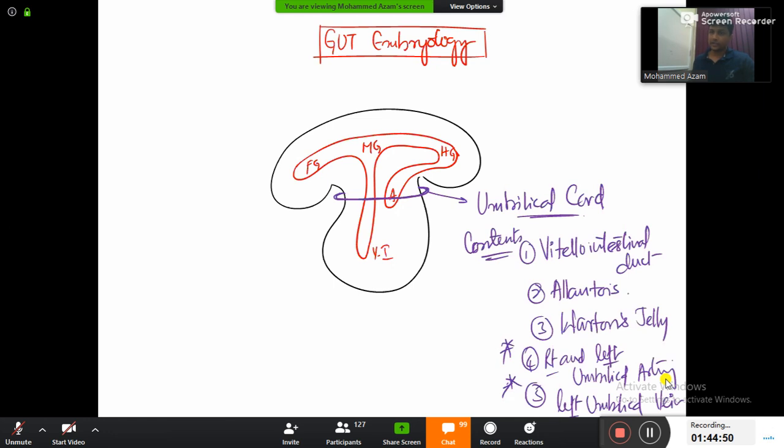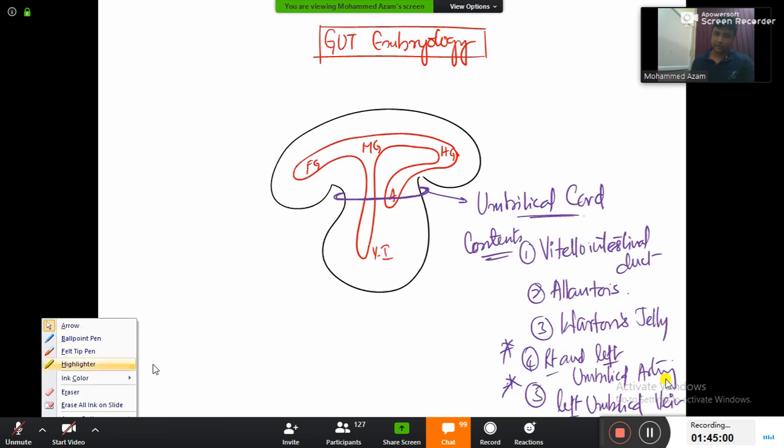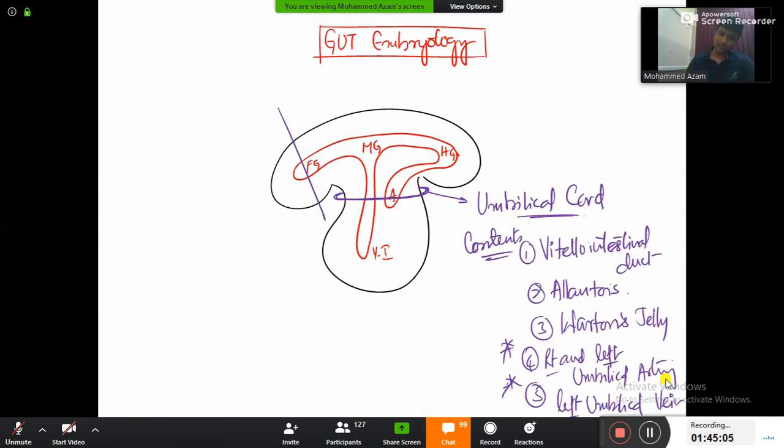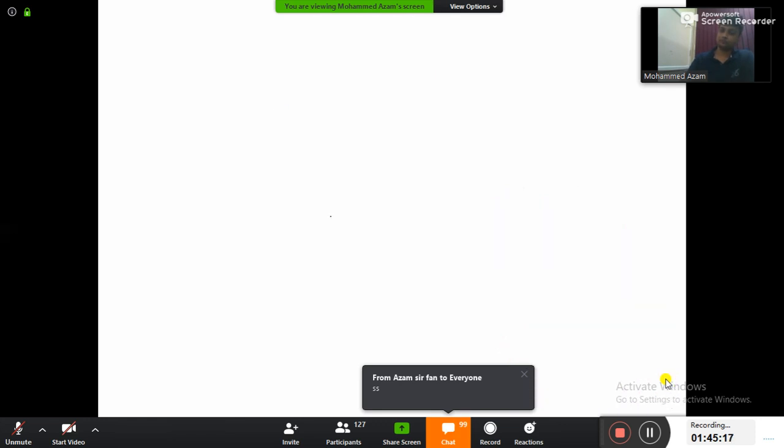Now once you are done with this one here right now, guys, let us deal with one by one the foregut, the midgut and the hindgut. In foregut, I am now going to take a transverse section of the foregut. Now first of all, let's deal with the foregut.